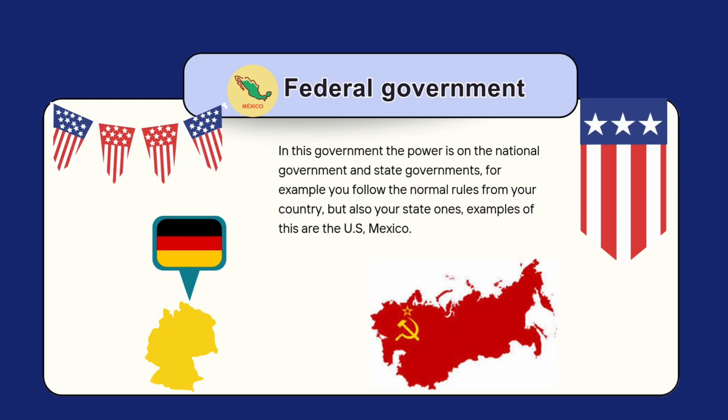Another example is Germany, because after World War II, the Allies made it a federal country, as they didn't want it to get too powerful and do what they did in the Second World War. But in the Second World War, we also see some examples that it wasn't a federal government, but it was similar.